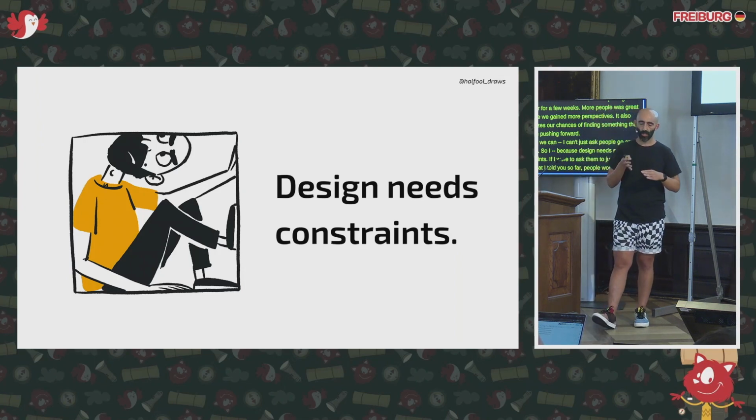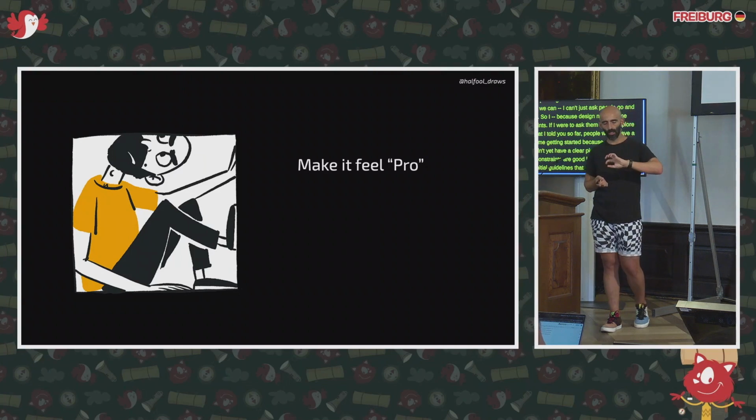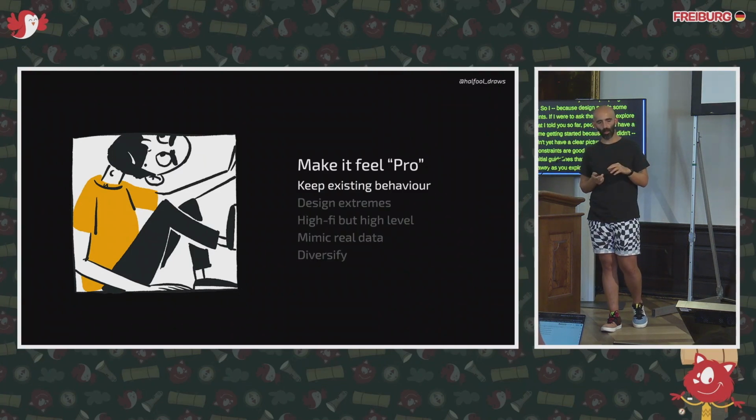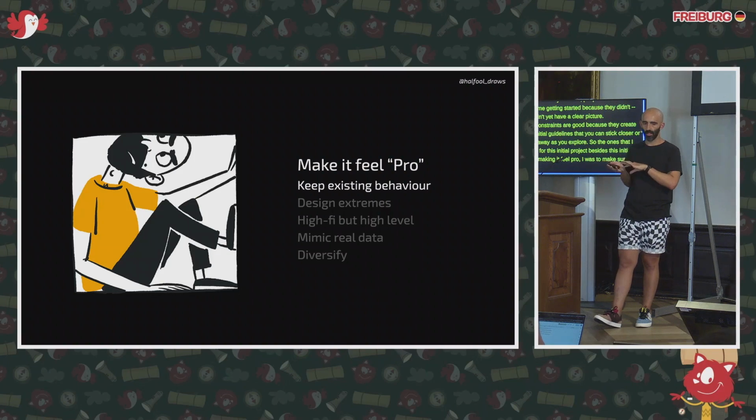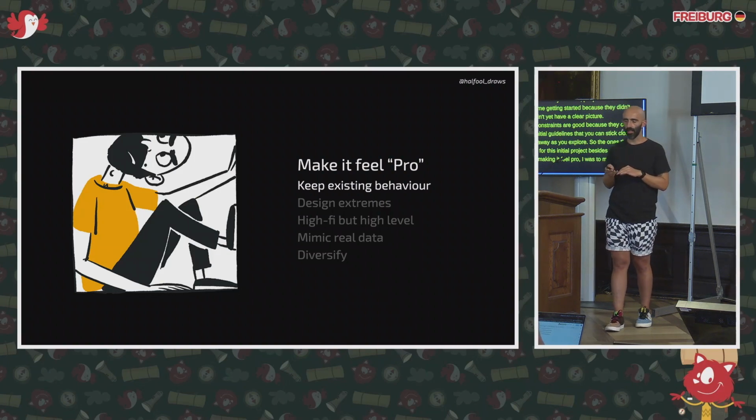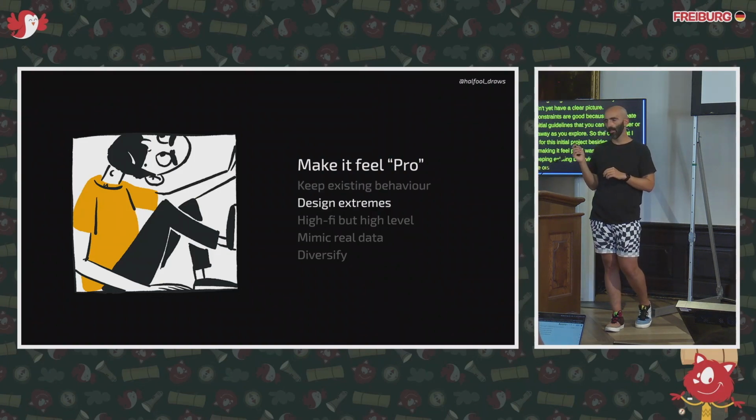So constraints are good because they create some initial guidelines that you can stick closer to or further away from as you explore. The ones that I defined for this initial project, besides this initial idea of making it feel pro, was to make sure that we're keeping existing behavior and patterns, because our focus was to evolve just the design language, not the entire merchant experience.